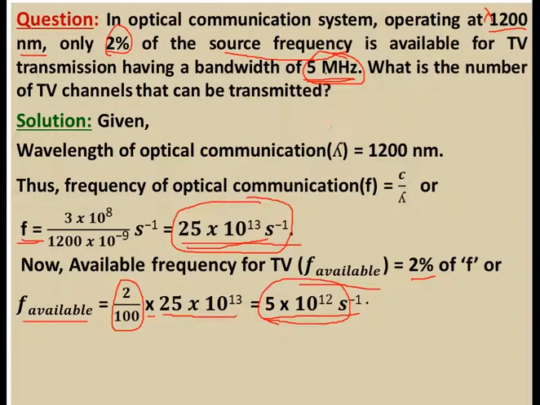So the number of channels will be simply the total frequency available divided by the bandwidth.